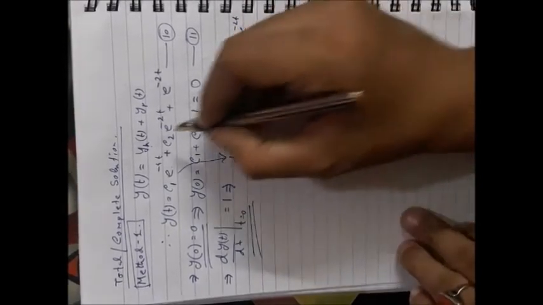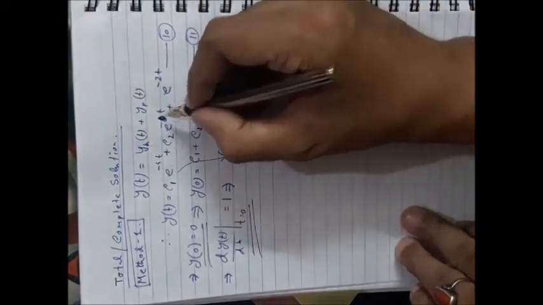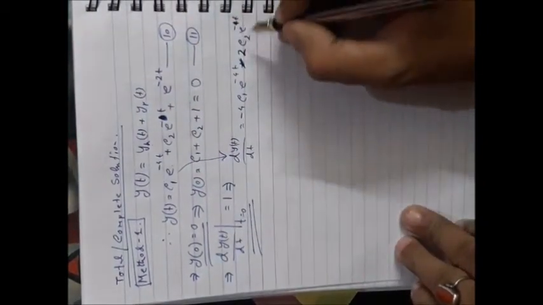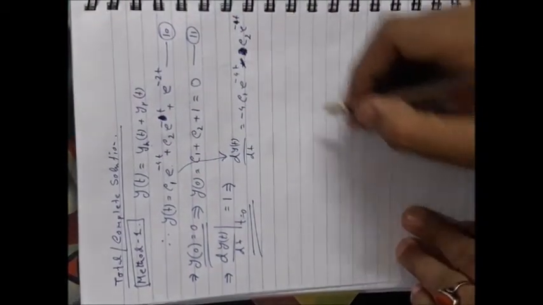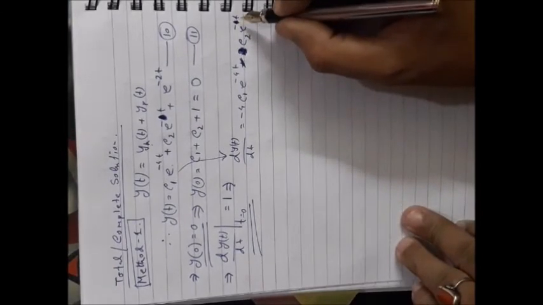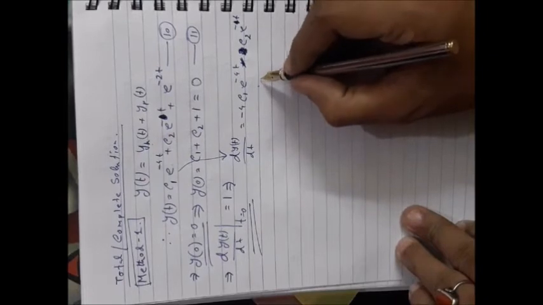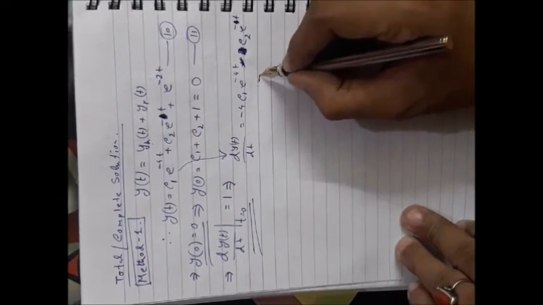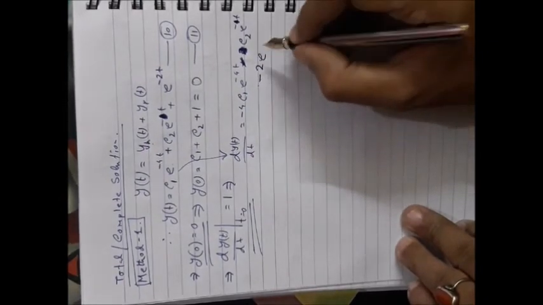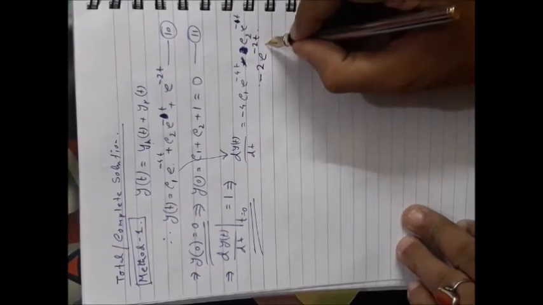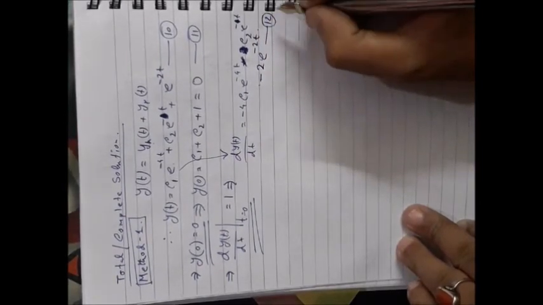It is not 2t, it is t, sorry, for a correction, so this 2 will not be there. So it is minus e to the power minus t. After that, again take the derivative of the last term. So it is equation number 12.